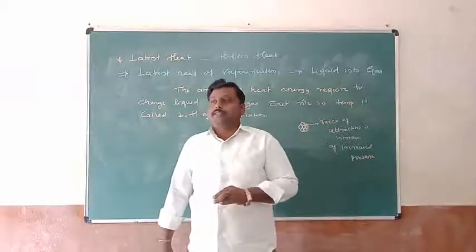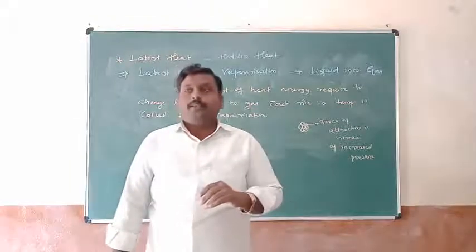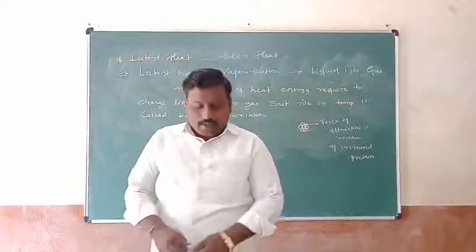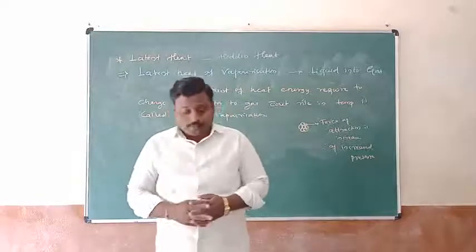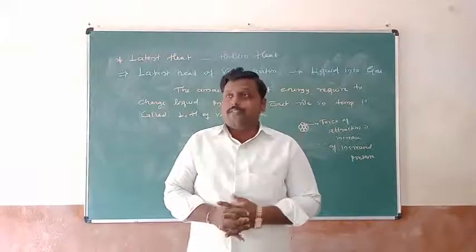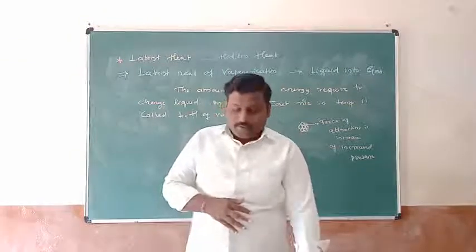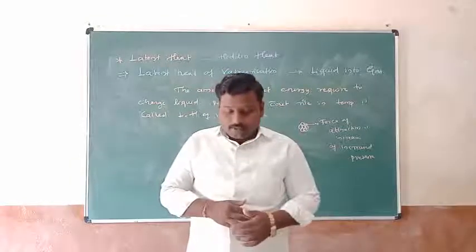Latent heat of fusion is conversion of solid into liquid at its melting point. And latent heat of vaporization means conversion of liquid into gaseous state without increasing any temperature. That is termed as vaporization.